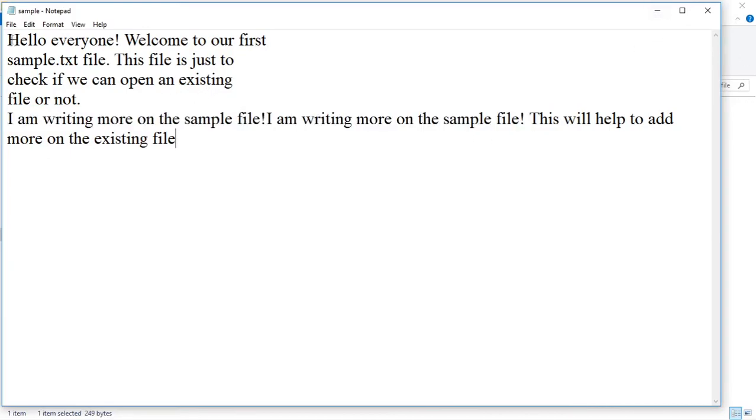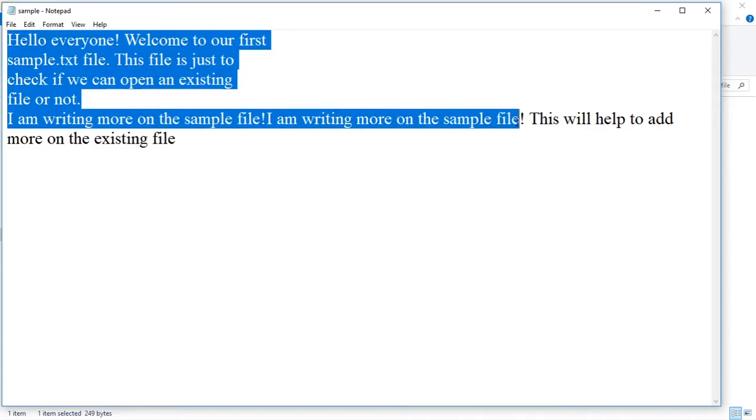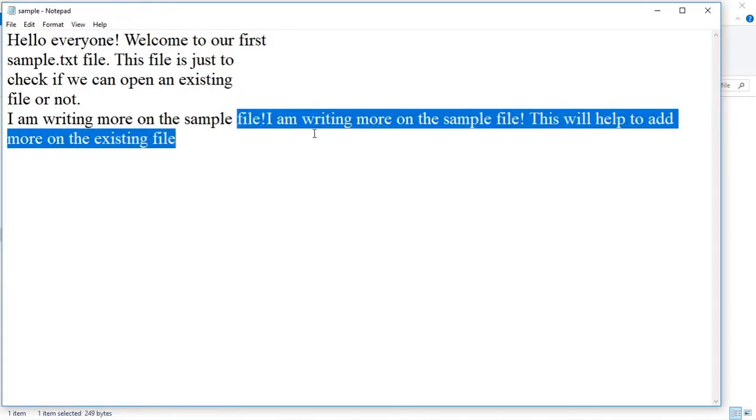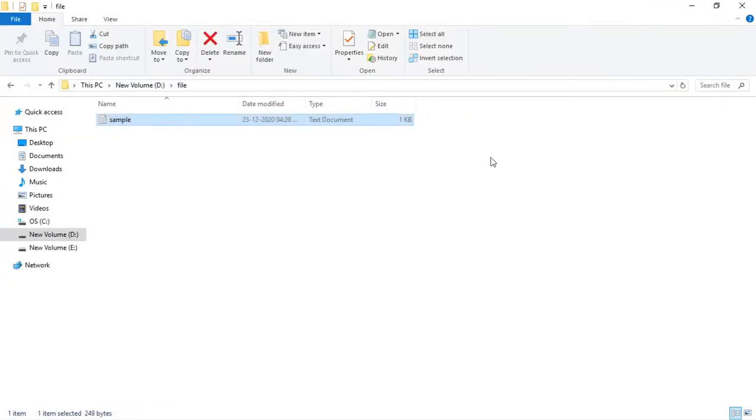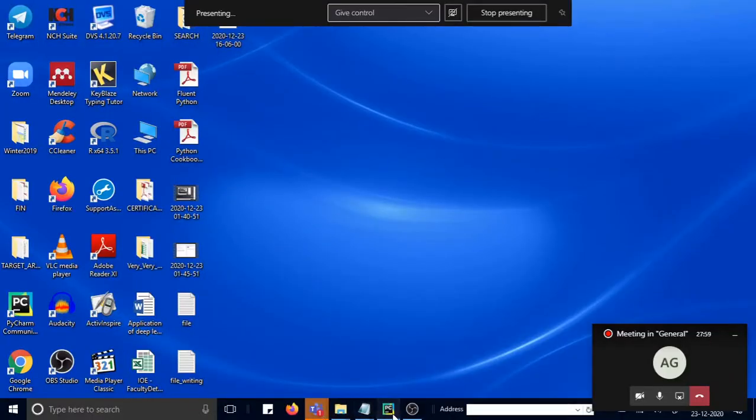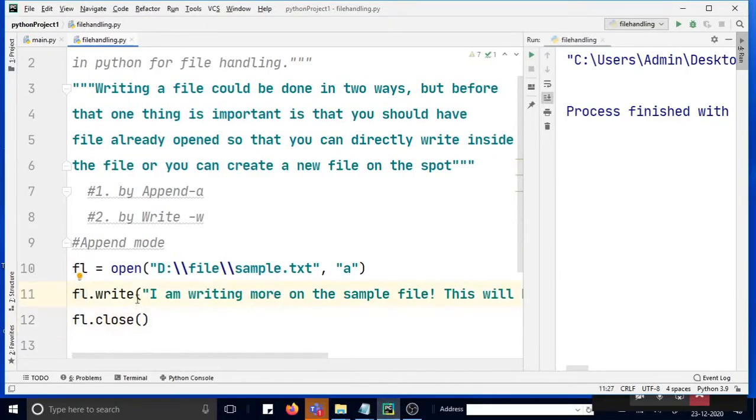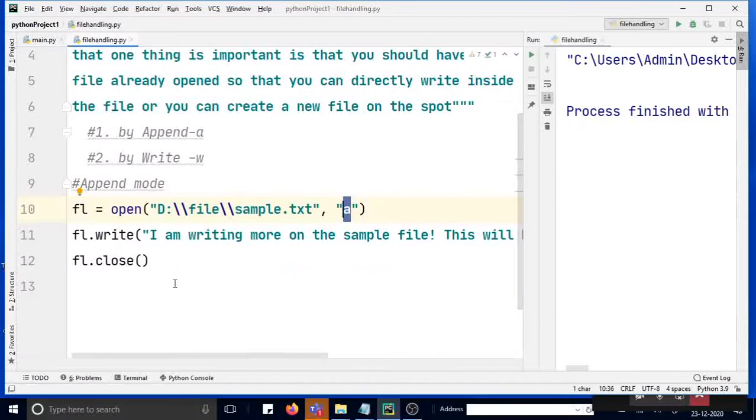So here this file is already existing, right? And you are adding this part. So this can be done by append mode. That's why the name suggests that this is append. Remember that, so the mode is A. Remember, students, the mode is A.